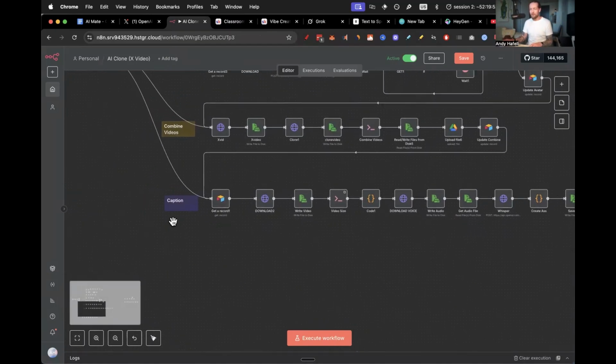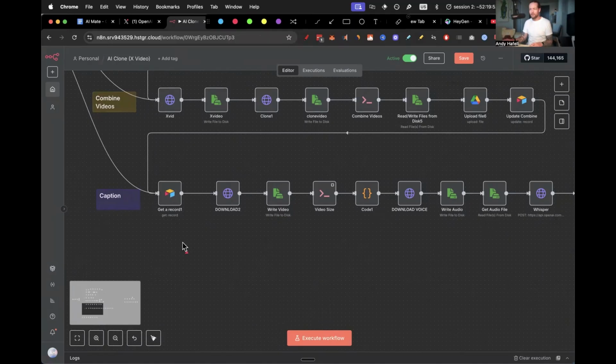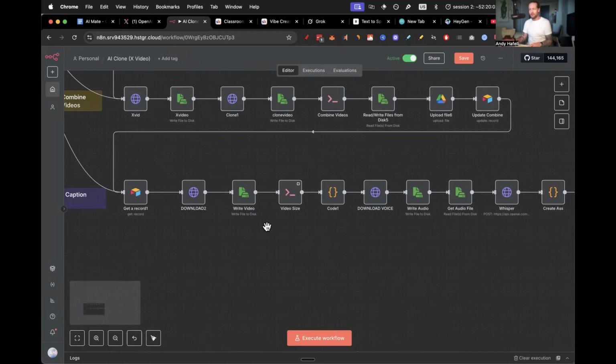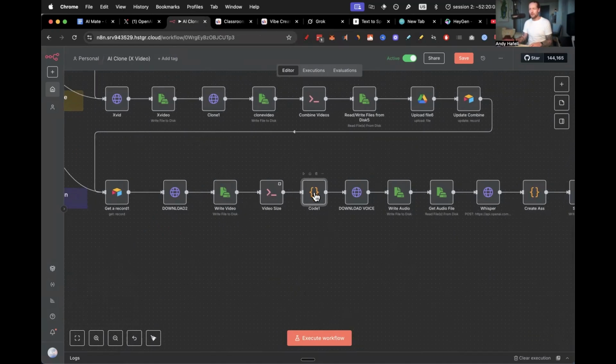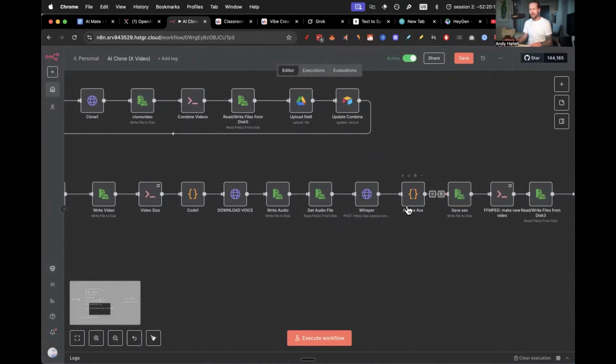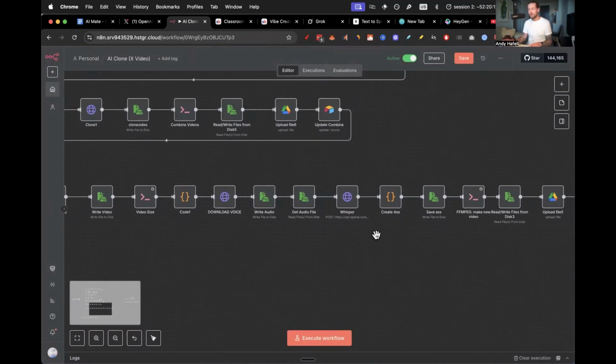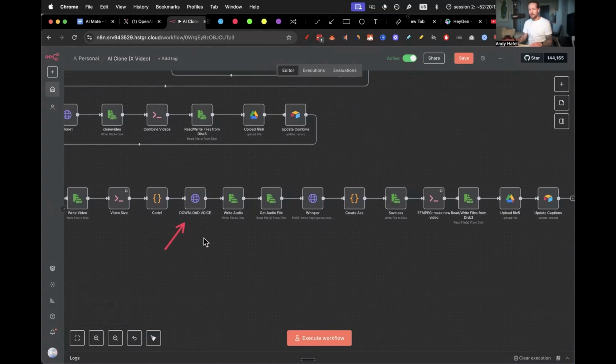Next, we have the caption automation, where essentially we download the video itself. So this is the combined video. Then we check out the video size. This is so we can get the code here, which basically gives us the size and the output that we use in the create as, which is the subtitle file. We download the voice as well, we write it to file, and then we add Whisper on top of it.